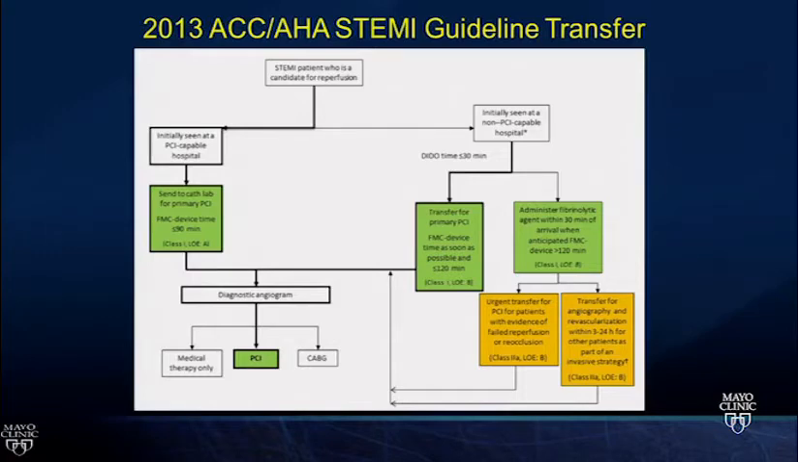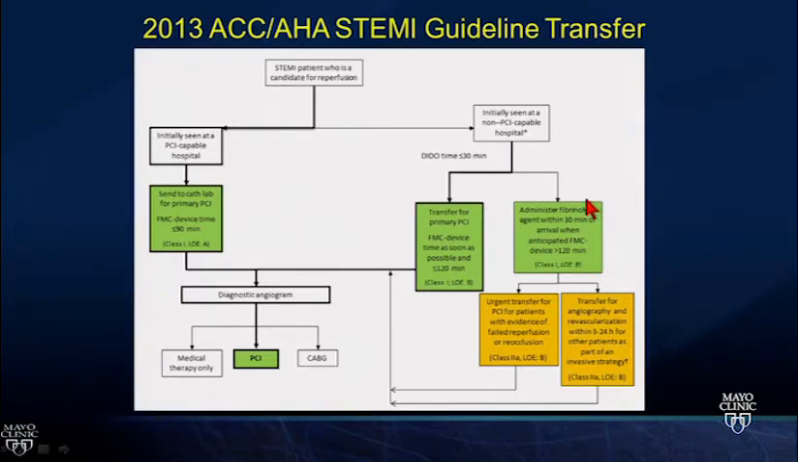So I leave this for your reference. This is straight out of the guidelines, and you can walk yourself through different scenarios. If you're at a PCI-capable hospital on the left side, go to the cath lab. If you're at a non-PCI-capable hospital, but you can get to a PCI-capable hospital within that 120 minutes, do it. Golden hour notwithstanding.